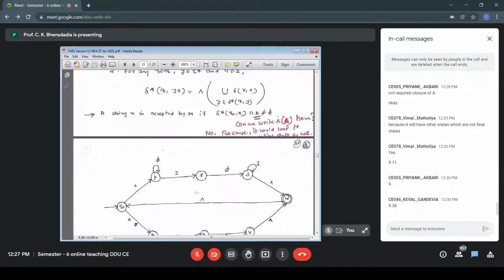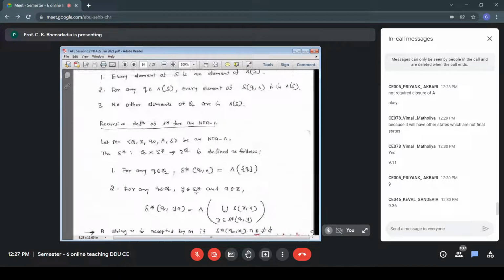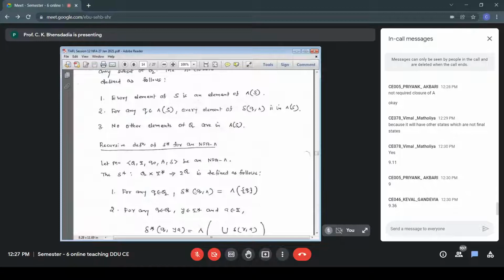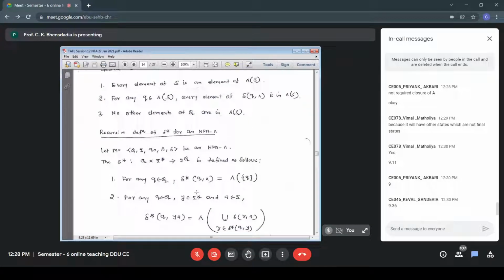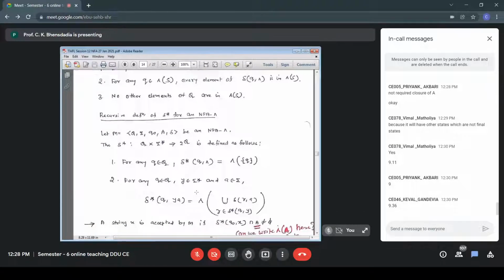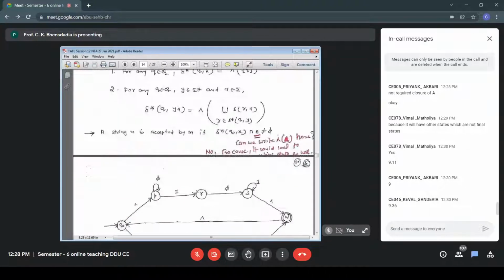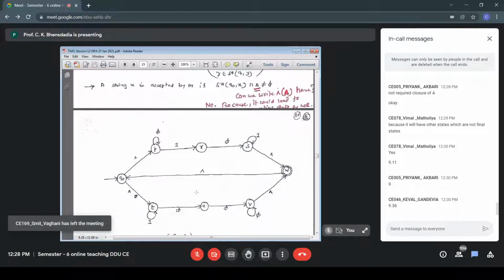Let's take this. We have defined this delta star, the closure of delta, recursively for NFA null. Prior to this we defined it for NFA. In the case of NFA null, we have null closure applied to the right hand side of the equality. The expression is the same otherwise. Now take an example to see how we capture the impact of null transitions. This is my NFA null, and obviously this is NFA null because I have null transitions.